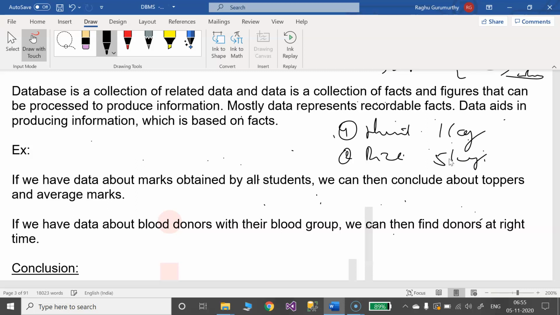This is the list you are going to produce for grocery transactions. So here, one way or the other, we are storing the data. Here wheat 1 kg is the data, rice 5 kg is the data. We are storing the data